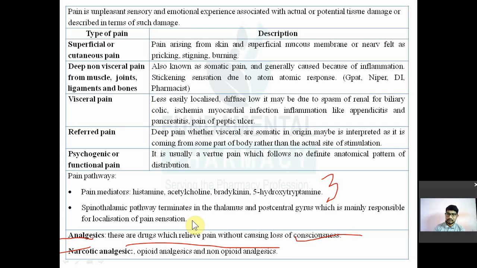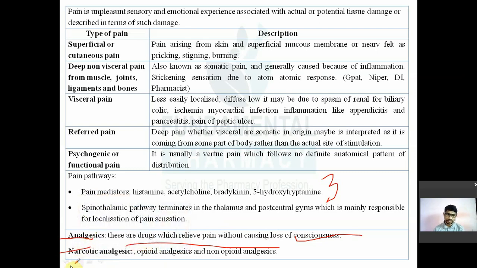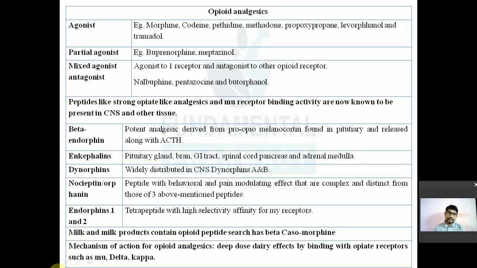Now, NSAIDs we have seen already. In the last lecture we saw non-steroidal anti-inflammatory drugs. Now we'll see the next topic. We'll see everything about morphine and the opium alkaloids. Now, opioid analgesics. What do we mean by opioid analgesics? These are the drugs which will interact with the opioid receptors, or these are the drugs which will have a structural similarity with opium or its derivatives.